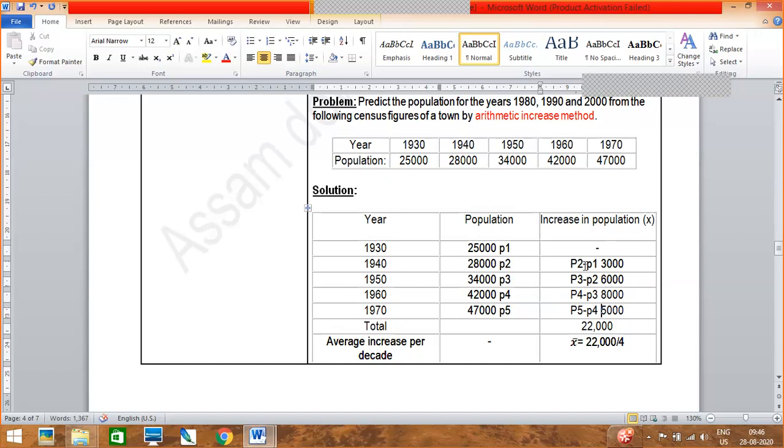The first one you leave blank. You need to subtract the first from the second. Again 34,000 minus 28,000, you are getting 6,000.